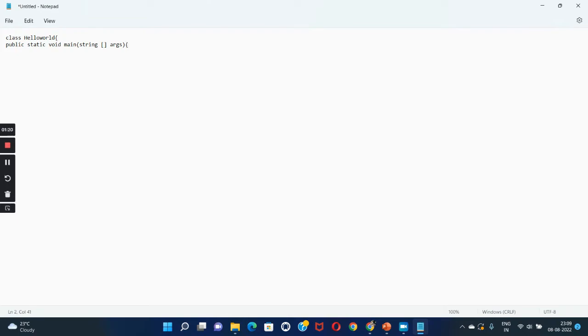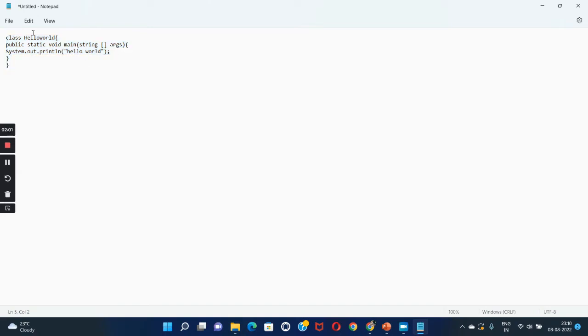Entering into the main method, we need to write the println statement, that is capital S System dot out dot println, and in inverted commas Hello World. The statement should end with a semicolon. Remember that one. And close the main and close the class. So this is the code for writing Hello World.